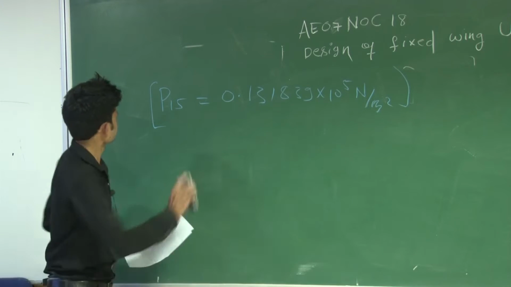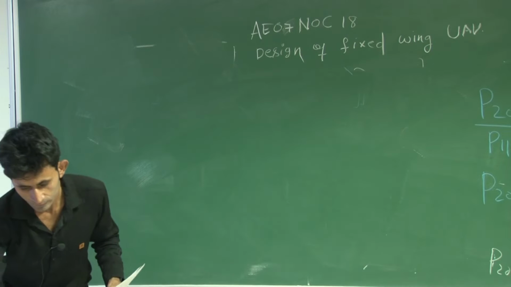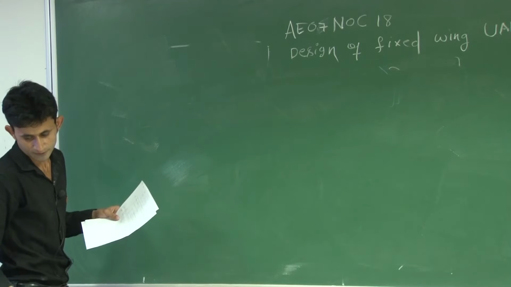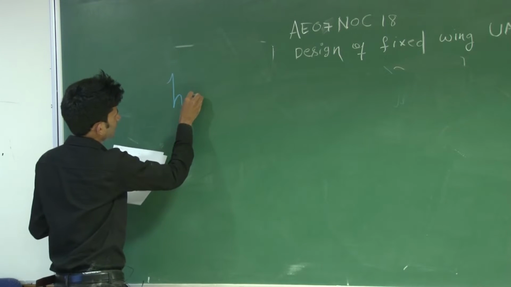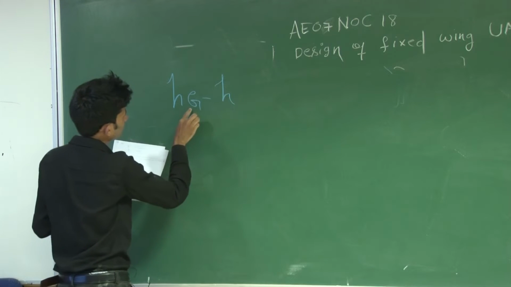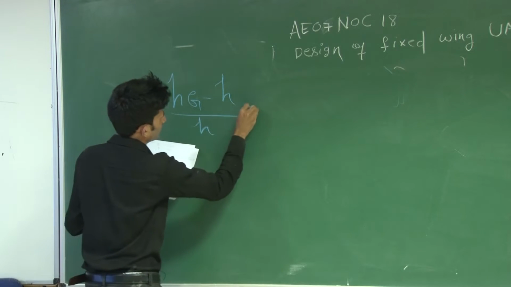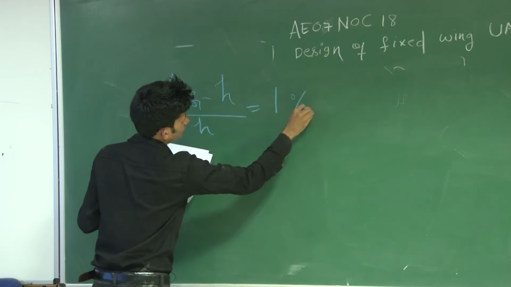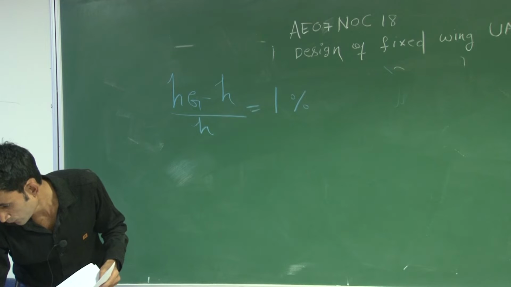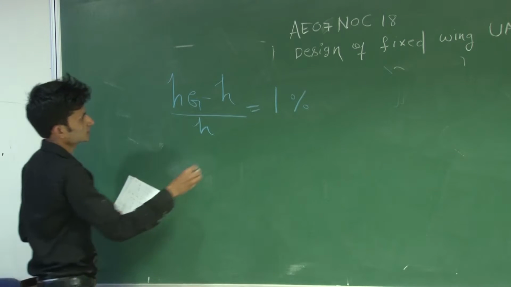So in this, from the statement you can write that they have said the difference of geometric altitude and geopotential altitude is 1% of geopotential altitude. So this is equation 1.